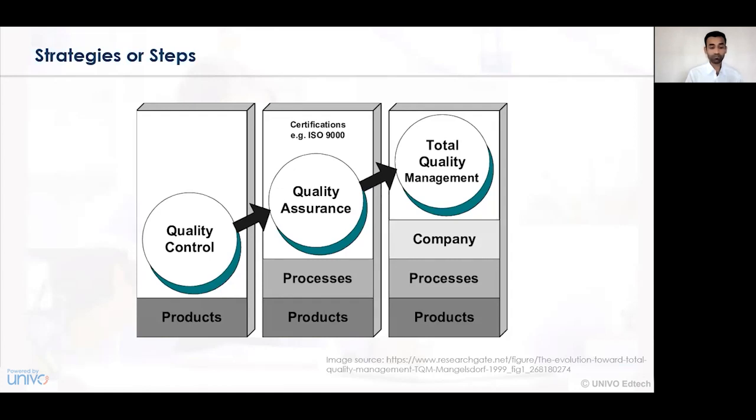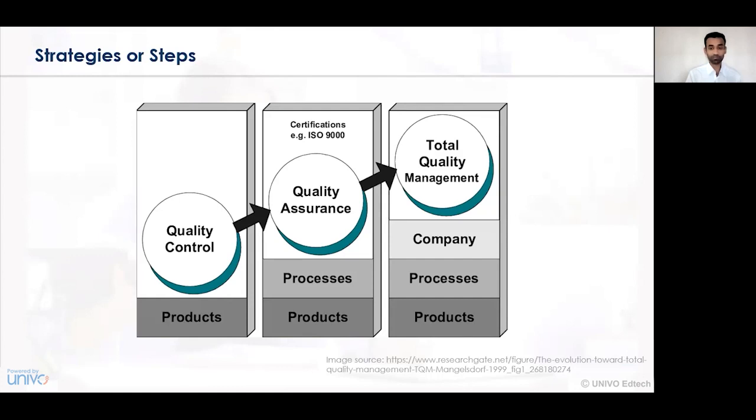Now let us understand what are the various strategies or steps for quality inspection. Number one, on the basis of the product itself, we have quality control. That is the first strategy, on the product, wherein quality control techniques or measures can be implemented. The second, on the basis of product and on the basis of processes, is quality assurance. So when we have the concept of quality assurance, various certifications, such as ISO, International Organization for Standardization, can be implemented, and the assurance of quality can be assessed or measured, and it can be modified.